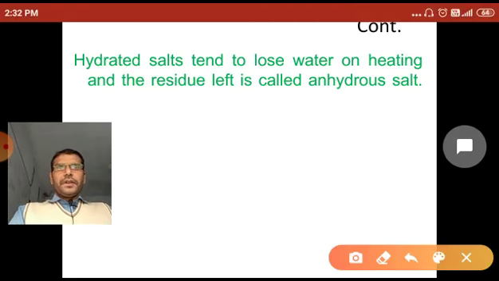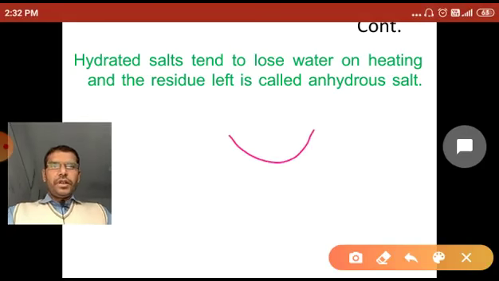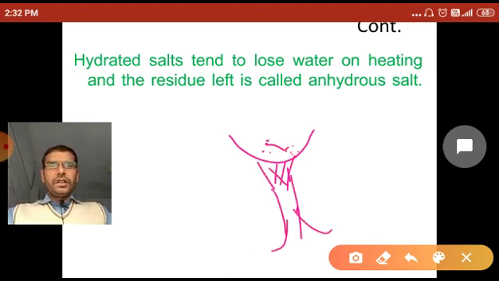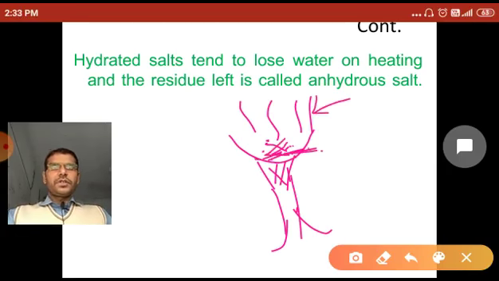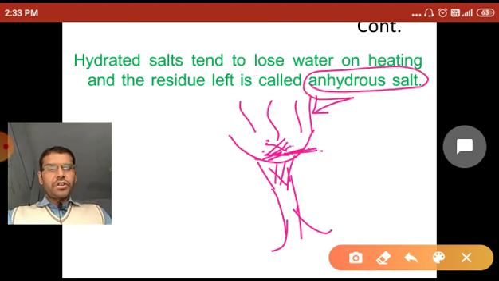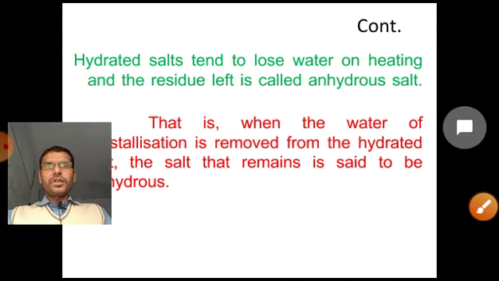Next, hydrated salts tend to lose water on heating, and the residue left is called the anhydrous salt. So whenever we heat the hydrated salt, it loses its water in the form of vapor, and the salt remains in the container or in the china dish. That salt is called the anhydrous salt because it lost its water, the water of crystallization.